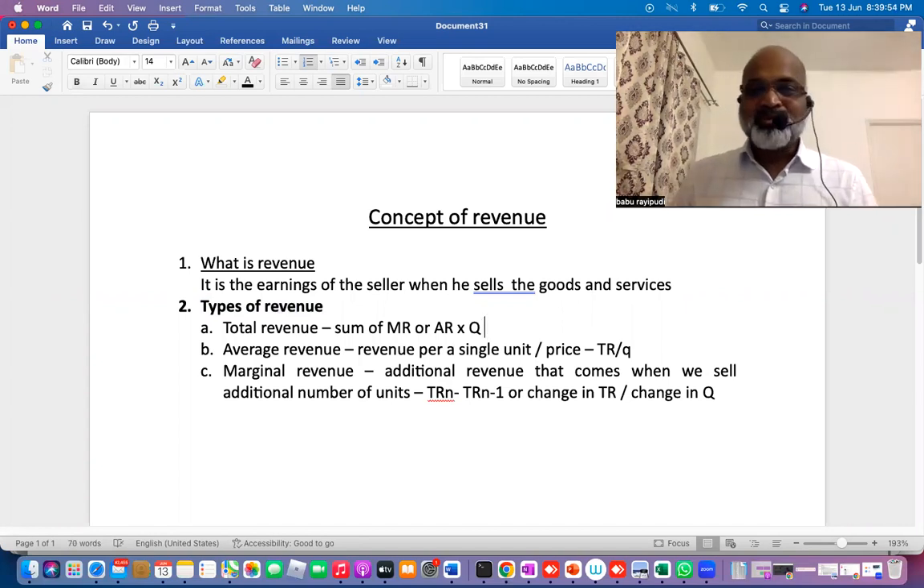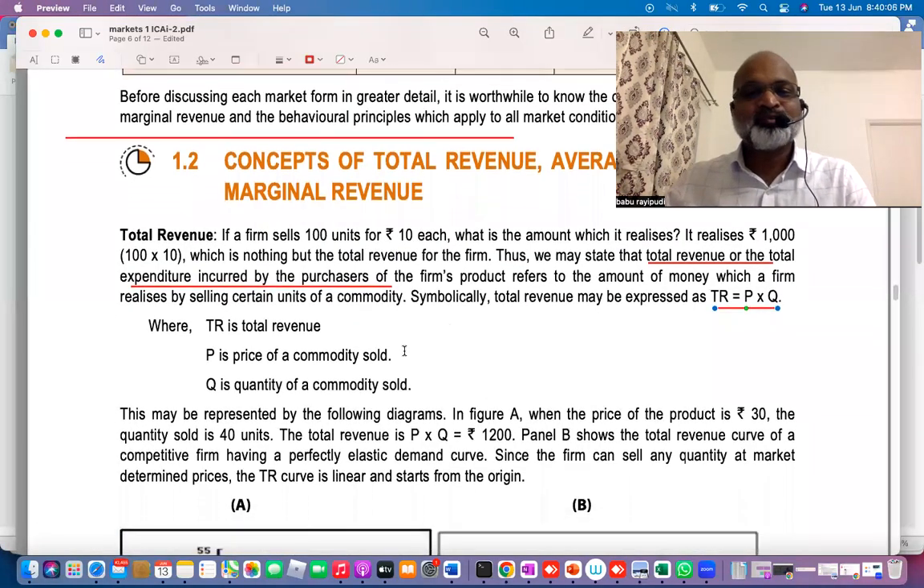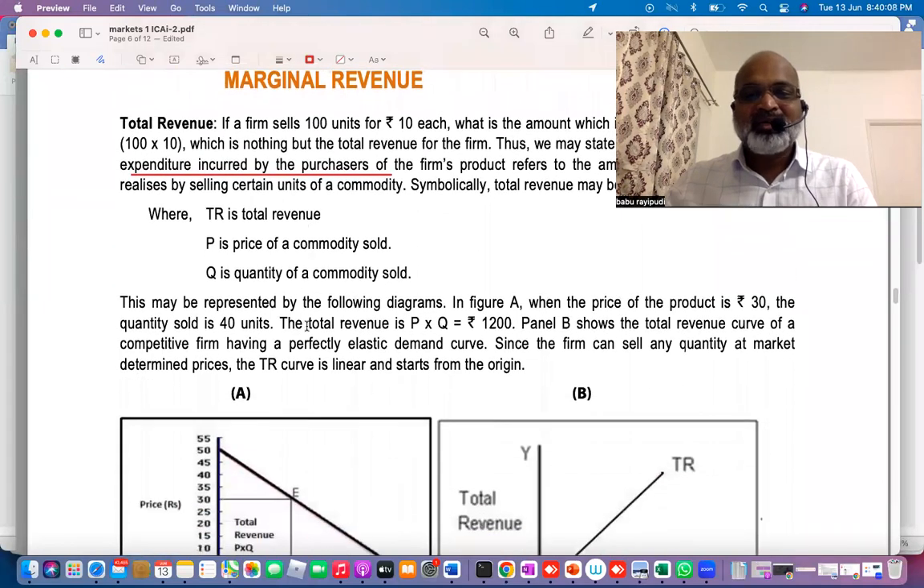Total of anything is dependent on average into quantity. Average of anything is dependent on total by quantity. Marginal of anything is change in total revenue divided by change in total quantity. That is the point. Clear? Okay, so this is clear. Next one.